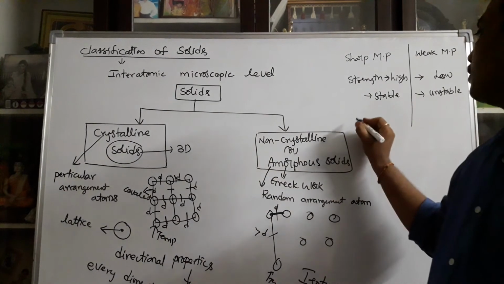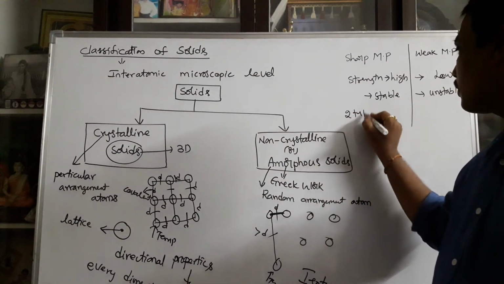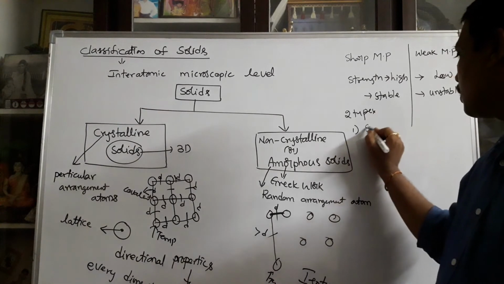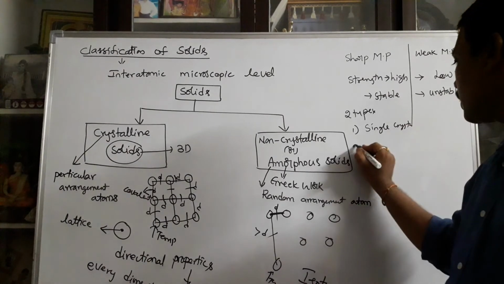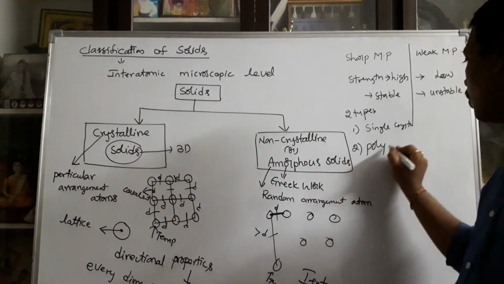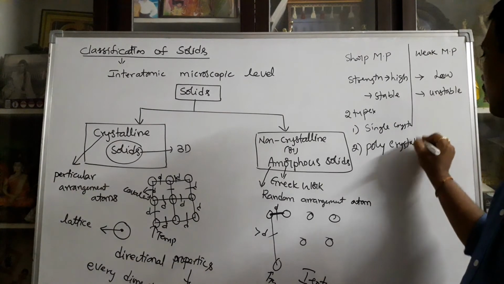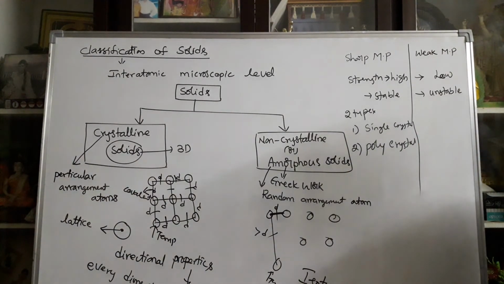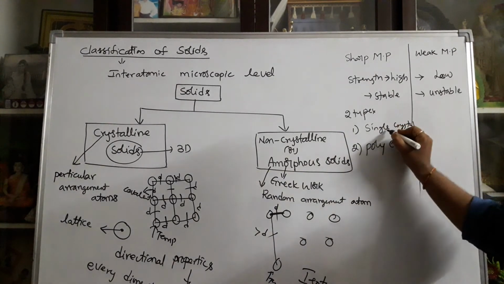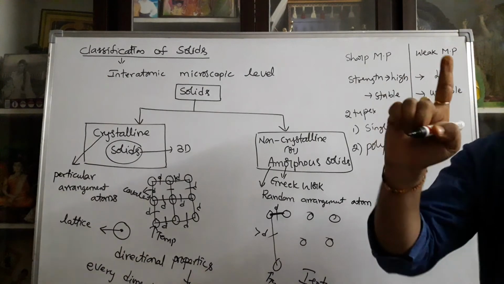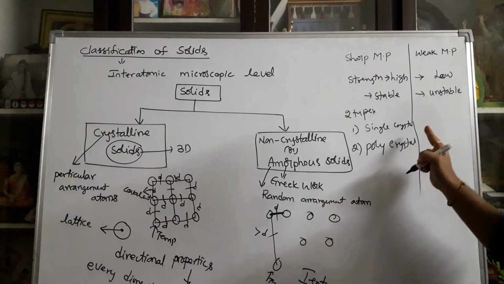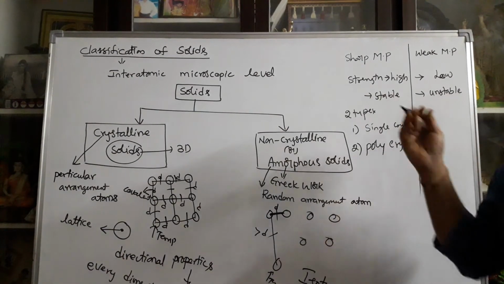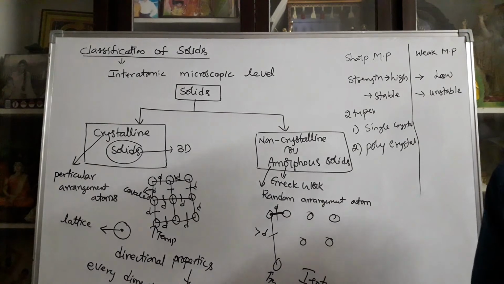In crystalline solids, there are two types. One is single crystal, the second is polycrystal. What is a single crystal? If the entire solid or crystal has only one atom, then the crystal is called a single crystal. If more than one atom exists in the crystal, then it is called a polycrystal.